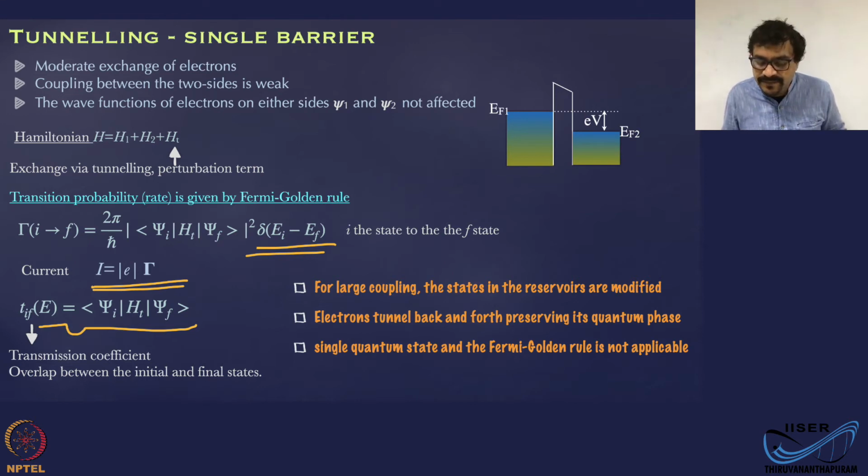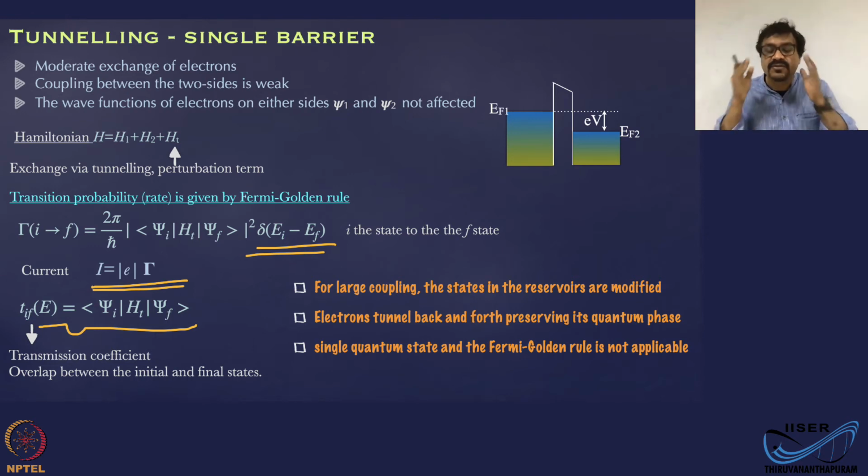Now, the premise on which we have applied this Fermi's golden rule is that the tunnel coupling between the two sides is weak. So for large coupling, if there is a lot of coupling between the two sides, the states themselves can get modified by interaction in the reservoirs. Then you can have a lot of tunneling back and forth because the states can overlap a lot.